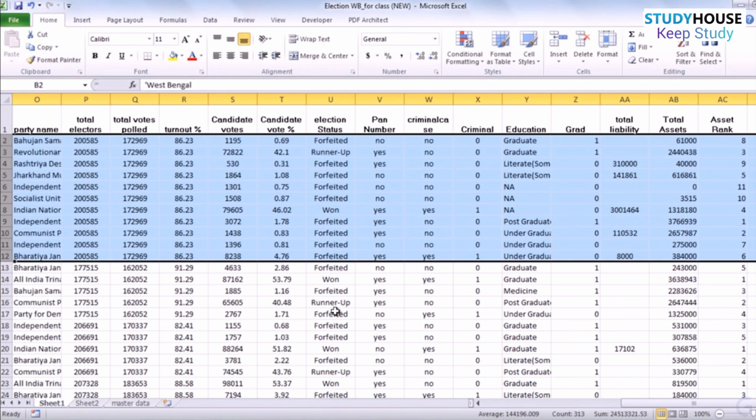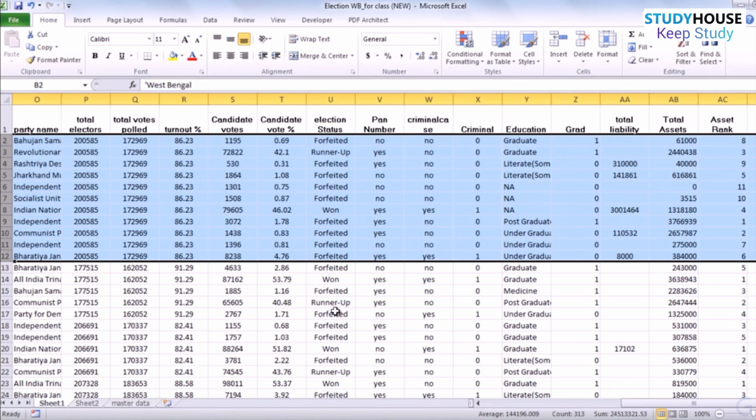Putting it in other words, if we pick up constituencies in general, which candidates are more likely to get higher votes? The ones who are ranked 1, 2, 3, the richest candidates in the constituency? Or is it the candidates who are ranked at the bottom, those who are 8, 9, 10, who are more likely to get higher votes?